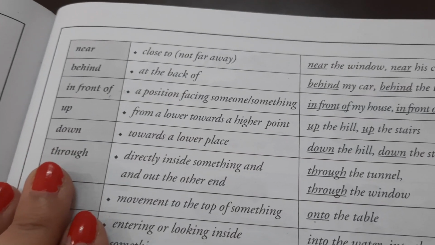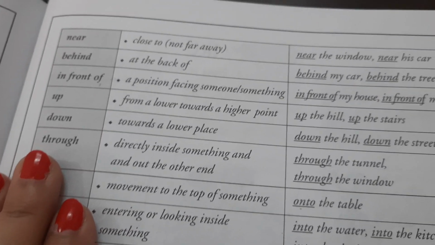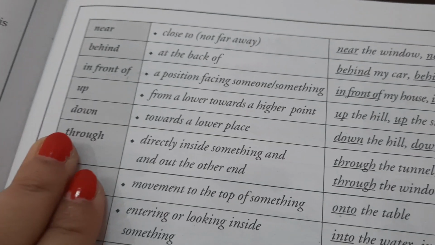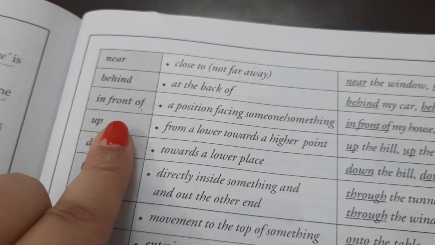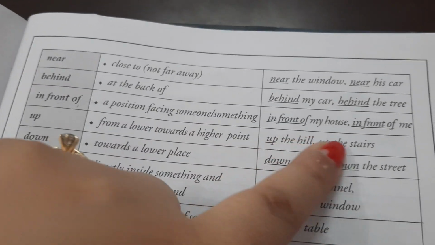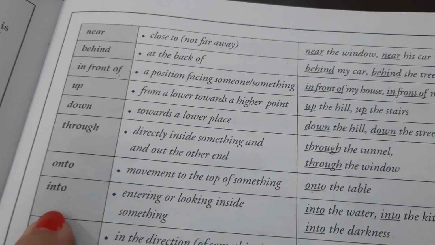Then is behind, at the back of. Behind my car, behind the tree. आपके पीछे, बिल्कुल पीछे. In front of, आपके बिल्कुल आगे. Position, facing someone, something: in front of my house, in front of me. This laptop is in front of me, just right now.